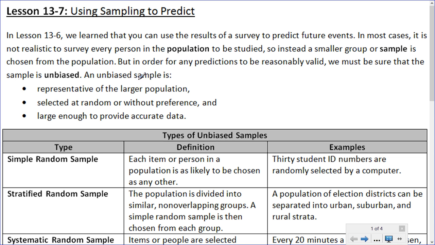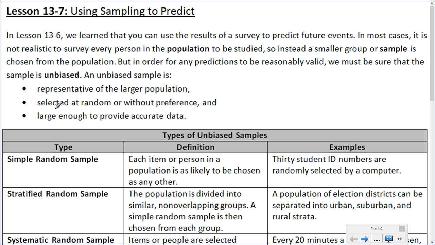An unbiased sample has the following characteristics. It has to be representative of the larger population, which means, for example, if you wanted to generalize to, let's say, the entire school, you wouldn't go and survey just first graders because that wouldn't be representative of the entire student body.